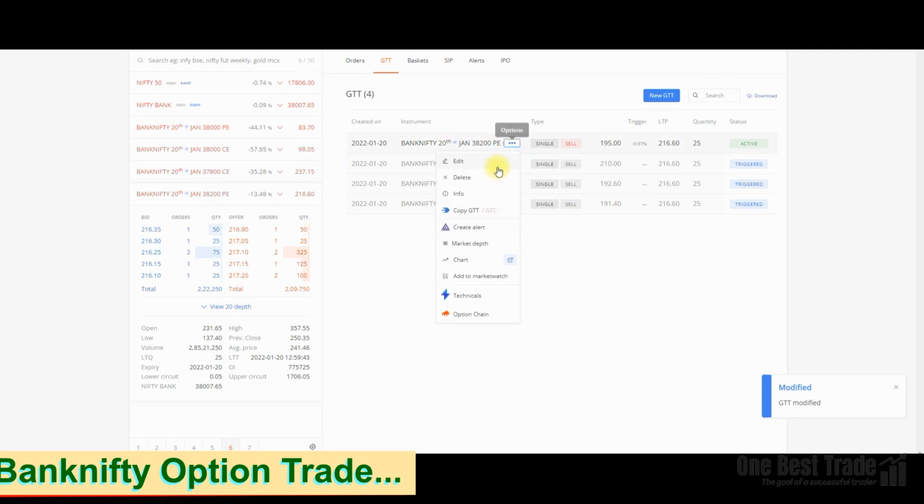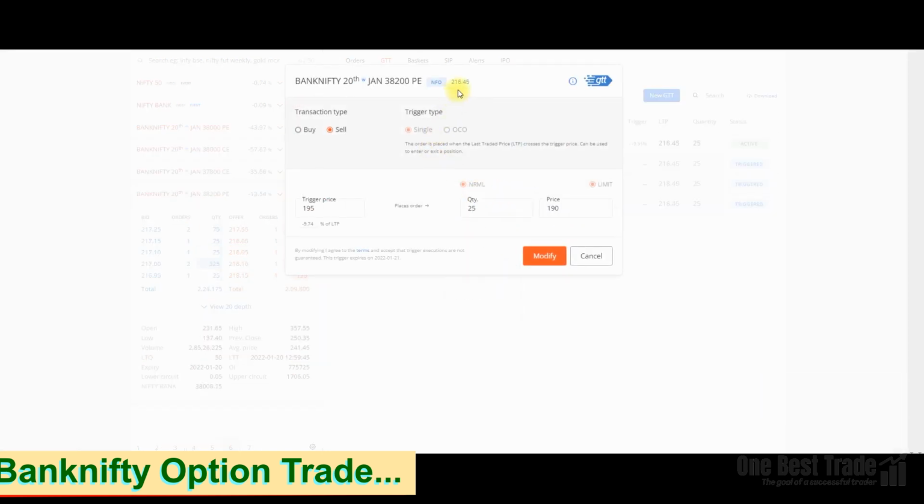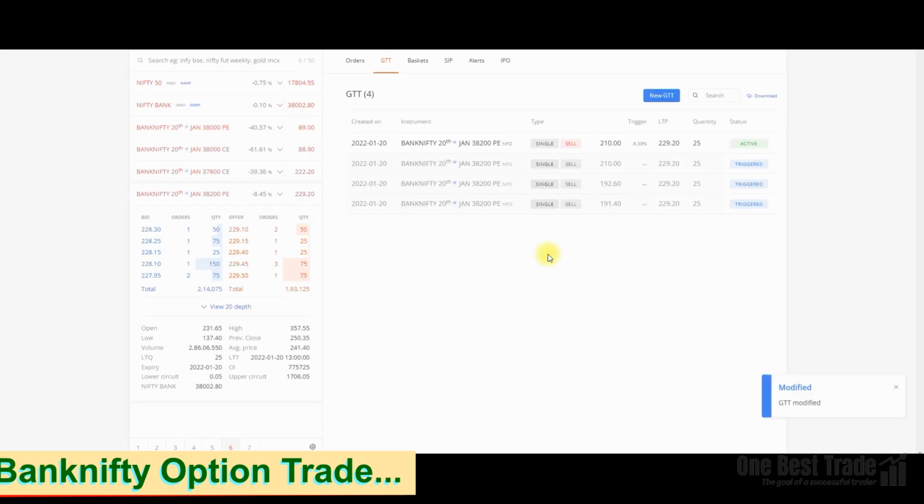Since again the trade is going in our direction, it is now 250. This trigger price will make it 210 and 205. I will keep around a 2% buffer. Just go and modify it. Our order got modified. Let's see, now it is 232.